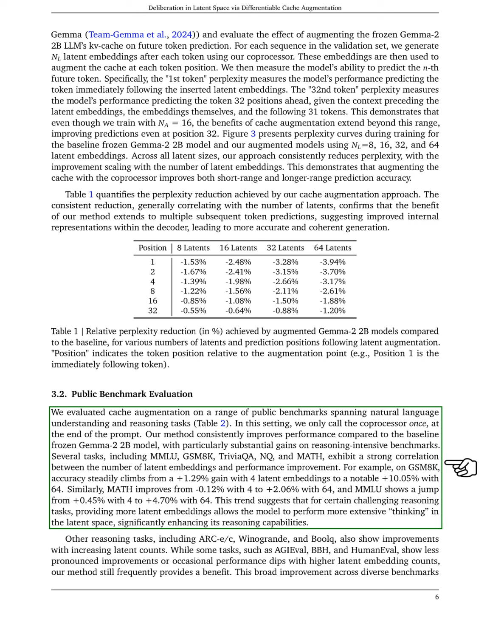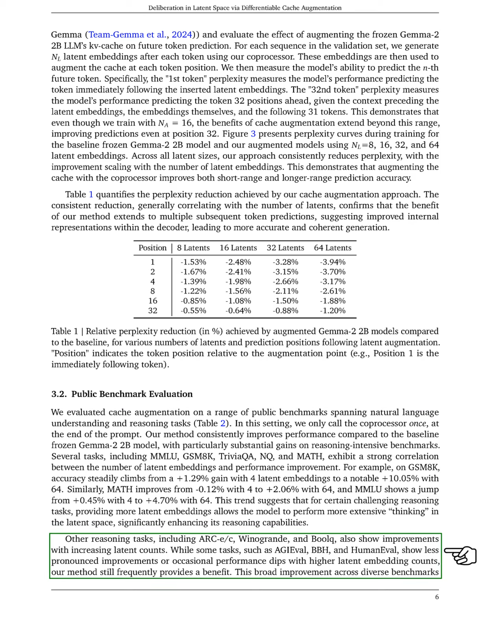We observed a strong link between the number of latent embeddings and performance improvements in tasks like MMLU, GSM8K, TriviaQA, NQ, and Math. For instance, on GSM8K, accuracy increased from a gain of 1.29% with 4 latent embeddings to 10.05% with 64. Similarly, Math improved from a slight decrease of 0.12% with 4 to an increase of 2.06% with 64, and MMLU rose from 0.45% with 4 to 4.70% with 64. This trend indicates that more latent embeddings enable the model to engage in deeper reasoning, enhancing its capabilities.